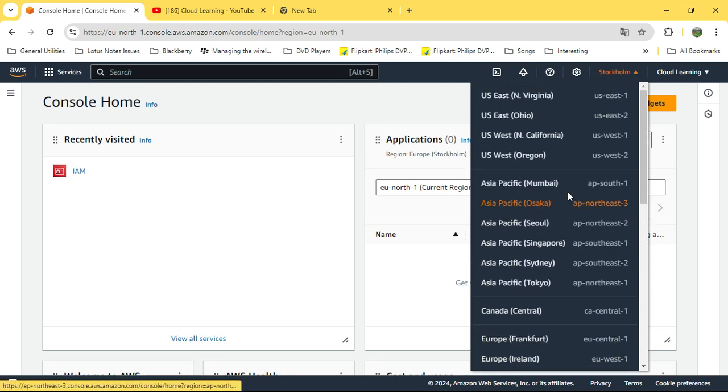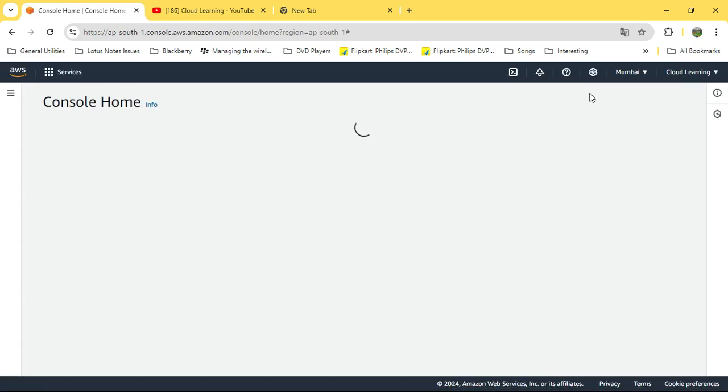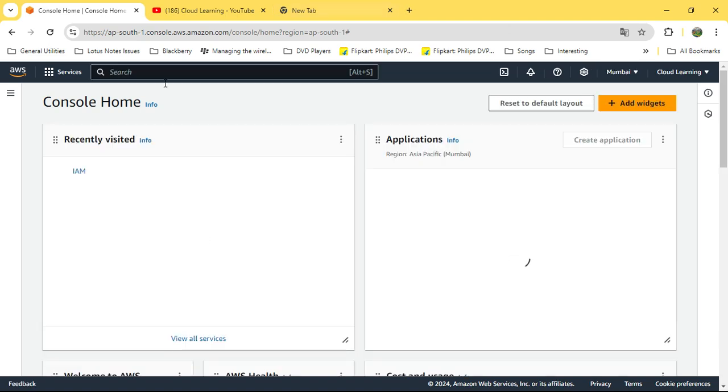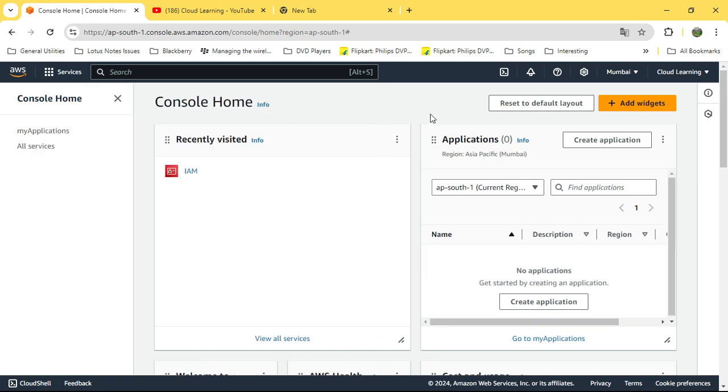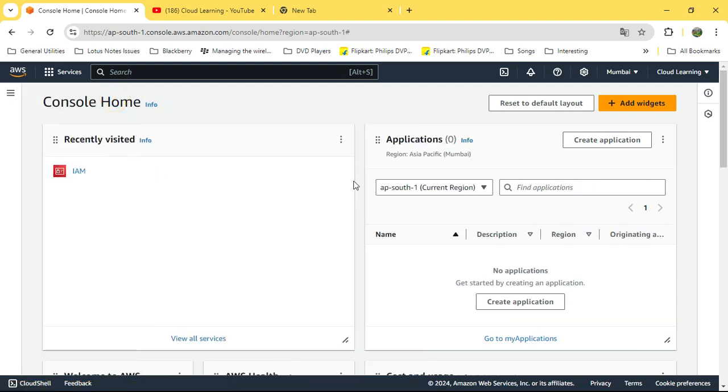Suppose it is Asia Pacific Mumbai for me, but it could be anything else for you. Choose the nearest region, because this region will have the data center where your machine will get set up. When we talk about a server, it could be a virtual machine or an EC2 instance; it is the same thing. Somebody will call it a virtual machine, somebody will call it an EC2 instance in AWS.